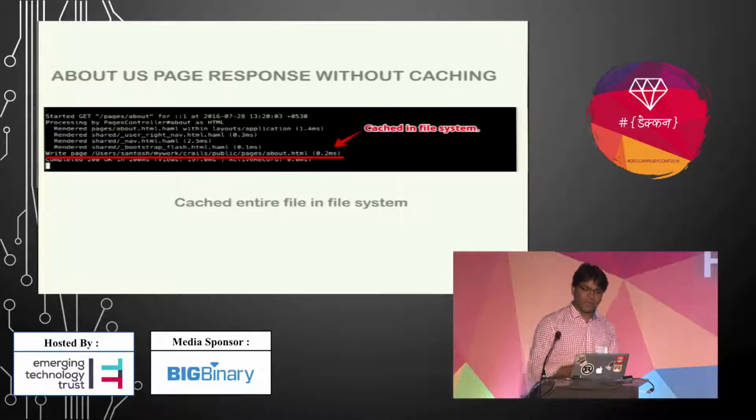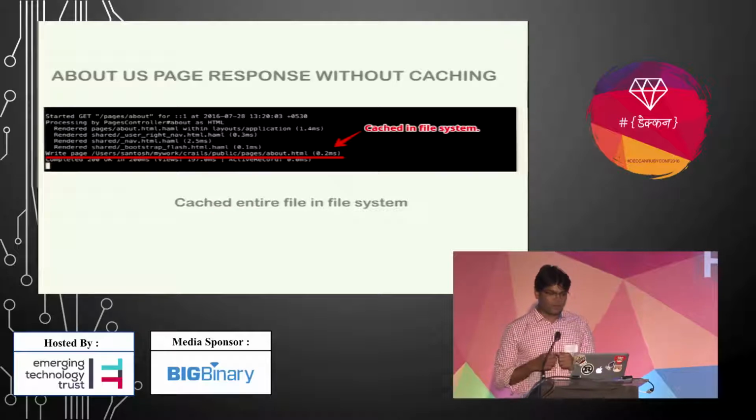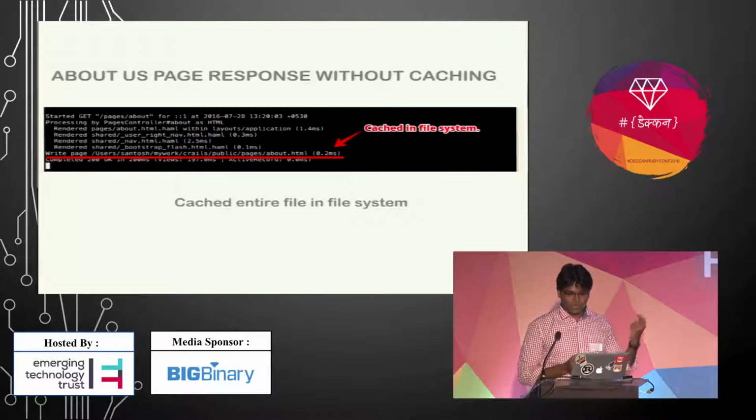So on the next request after adding the page caching, it will render all the views, and it will also copy the entire output from those views and save it under this public directory. You can see, I don't know if you guys are able to see this, there is a write page in the public directory. Pages is nothing but your controller name, and that is about.html. That is the actual entire markup that we saved on our file system.